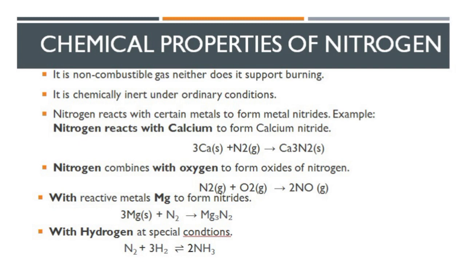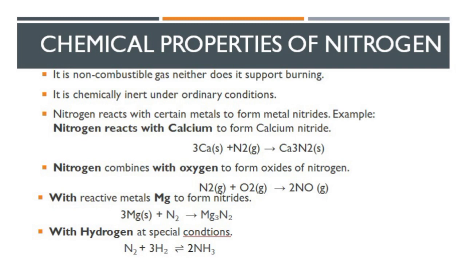The reason is that nitrogen is a diatomic molecule having a triple bond in it. This triple bond makes it very stable. First, we have to break this triple bond so nitrogen may be able to react with other elements in the periodic table. Nitrogen reacts with certain metals to form metal nitrides.